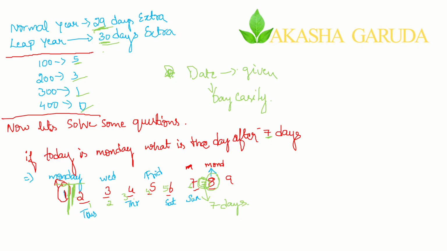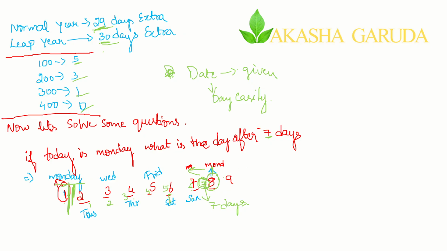After 5 days, if they are asking what the day is, say today is Monday, then on the 7th day it is Monday only. The 7th day is again Monday. For the 5th day, from 7 you go backwards, in decrement, downwards. From 7 you go to 6. If today is Monday, 6 will be Sunday. After the 5th day, what is the day? It is Saturday.